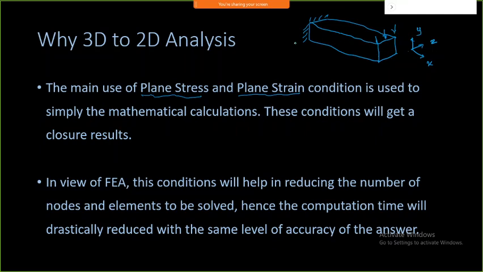When you are going to model this, you can observe one thing. The stress in z direction: this is my 0 z direction, and I can have the stress at this location, and everywhere I can have different stresses I can go on determining.